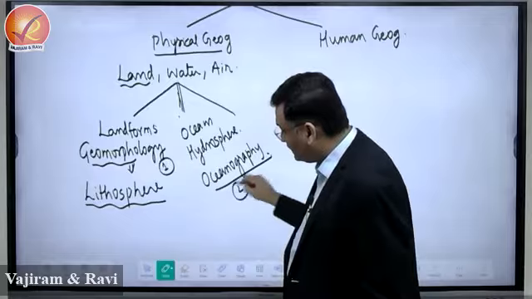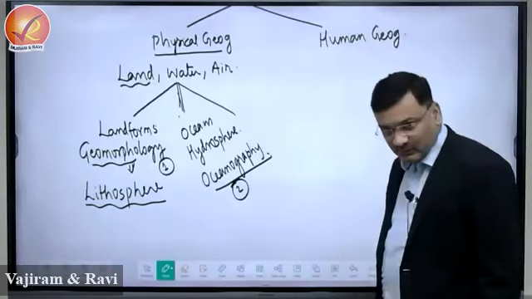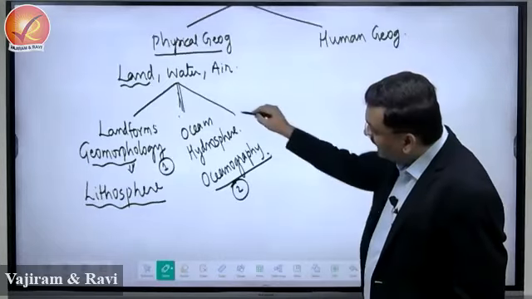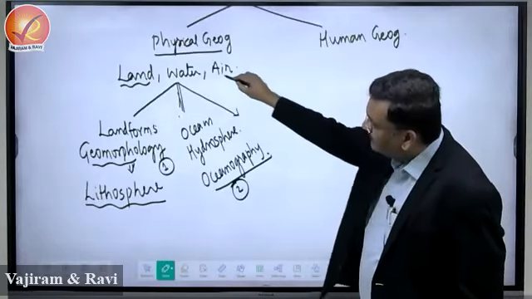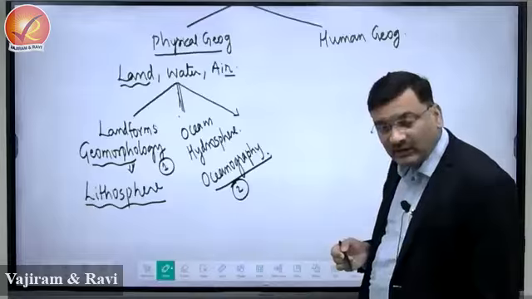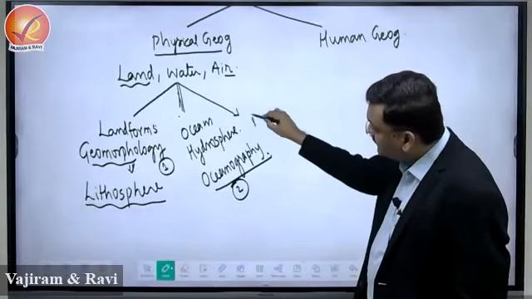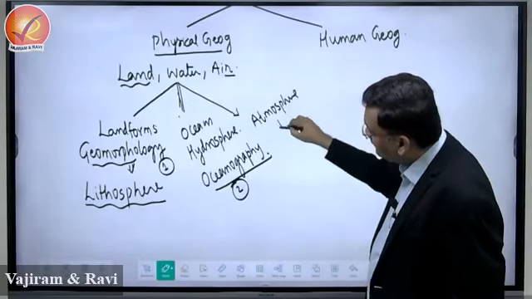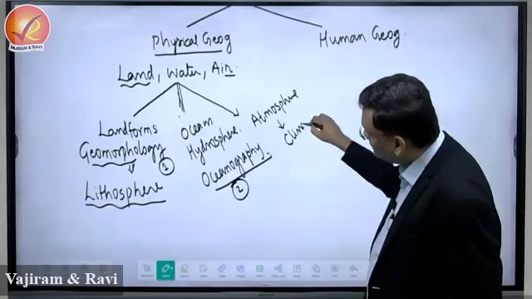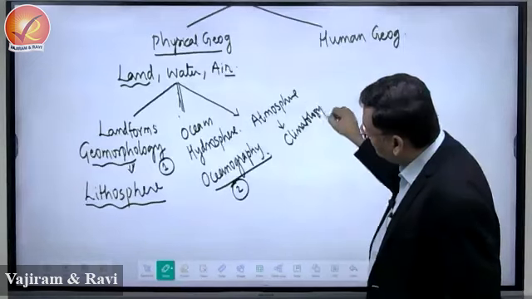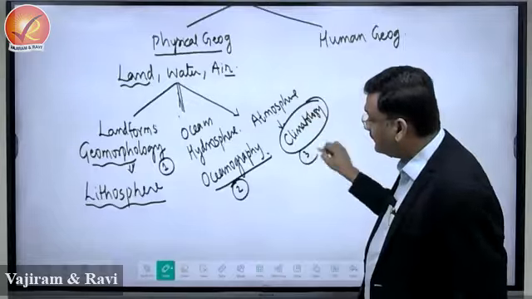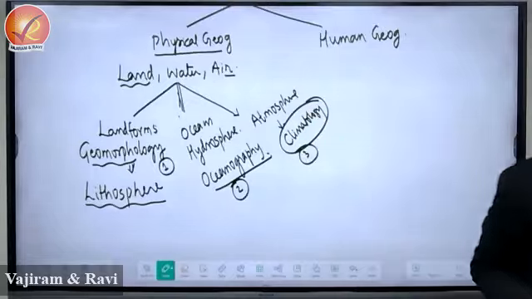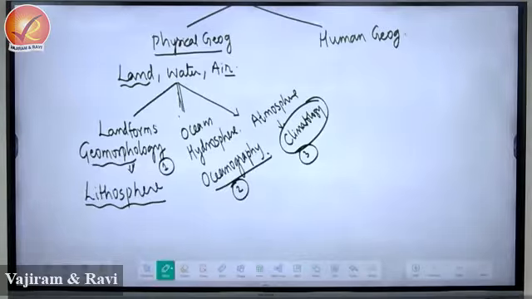The second one is oceanography. This is about the hydrosphere. And the third one is about air. Air is an envelope of gases. This will be referred to as atmosphere, and here is climatology, right? This is your third chapter in world physical geography.